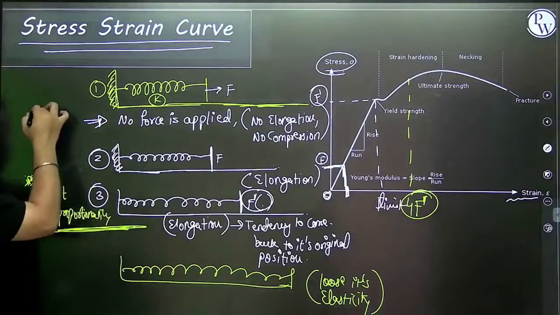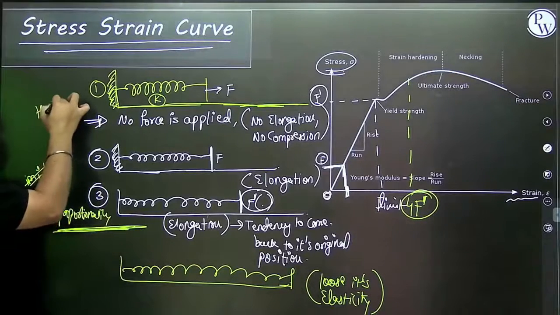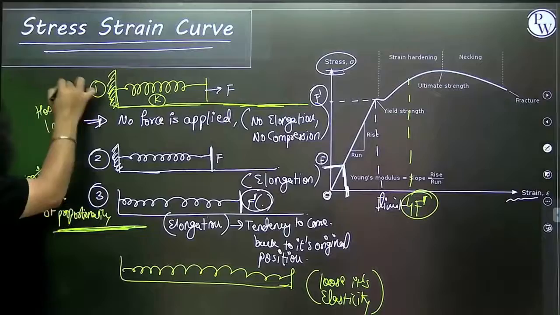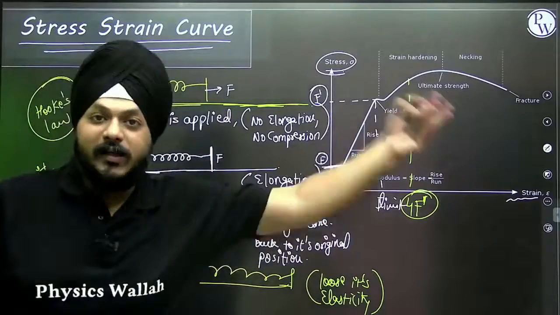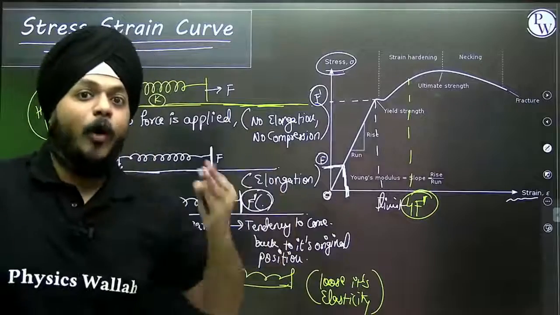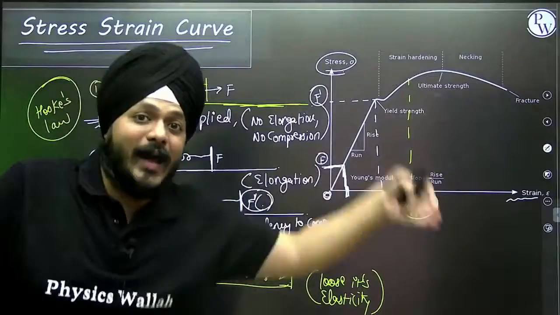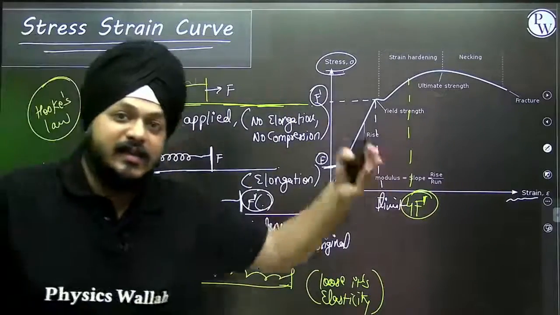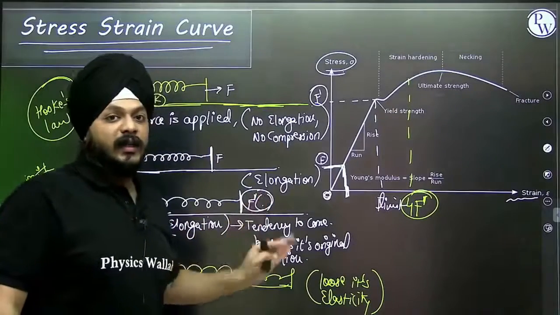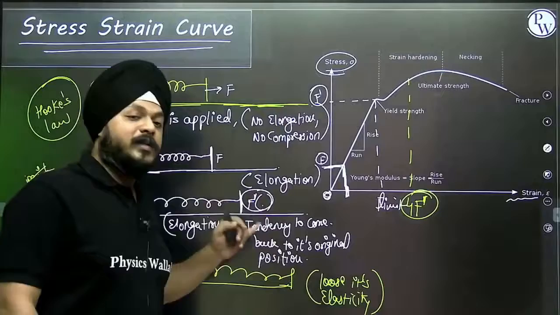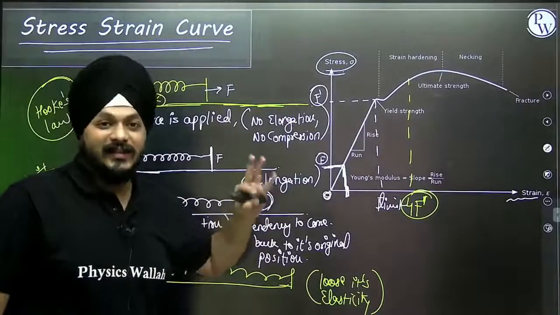Up to this, Hooke's law holds valid, and we get the graph as a straight line. Beyond this, first step, the object will lose its elasticity. Second step, if we still apply the force after the object has already lost its elasticity, then